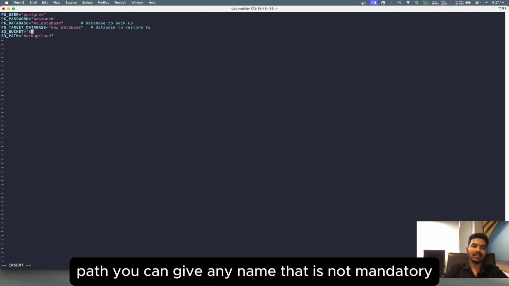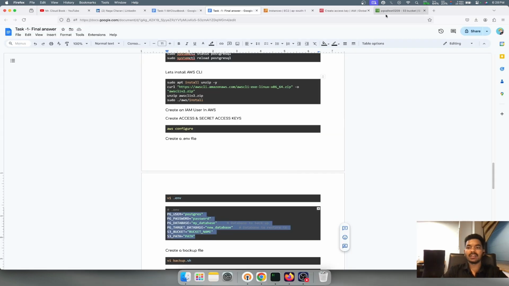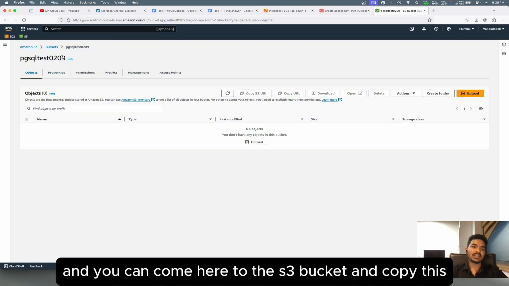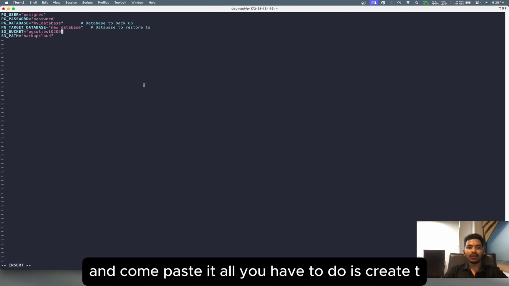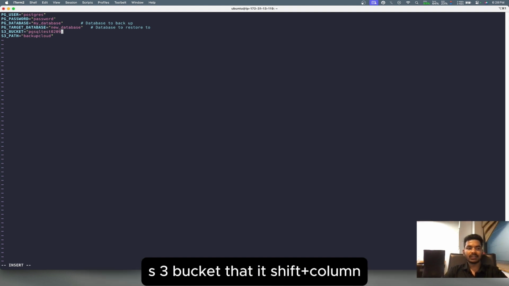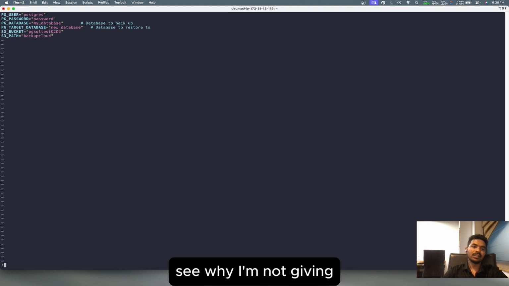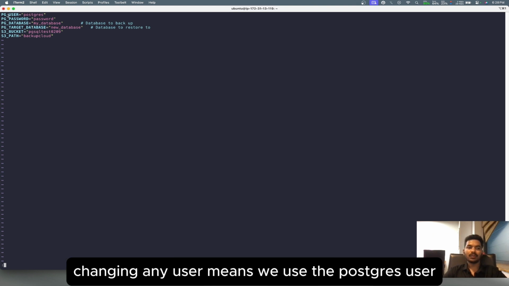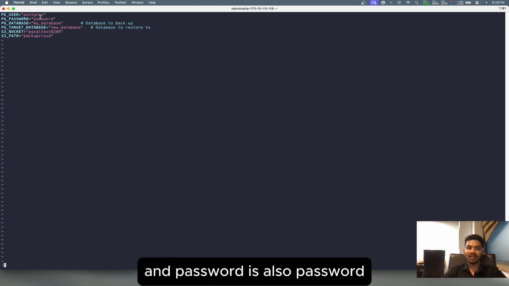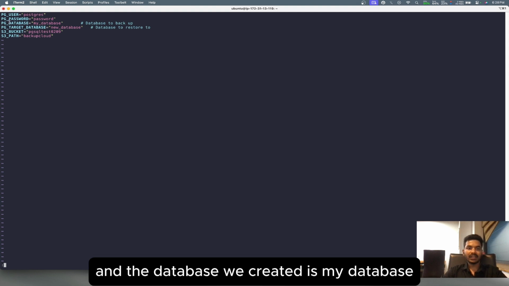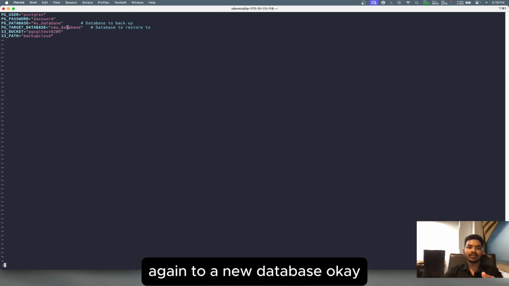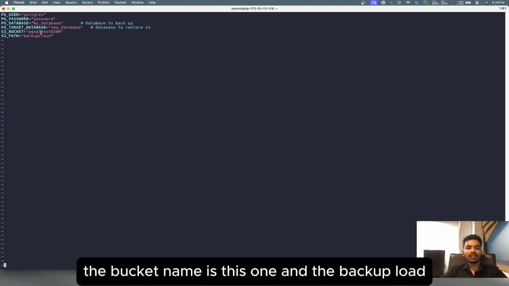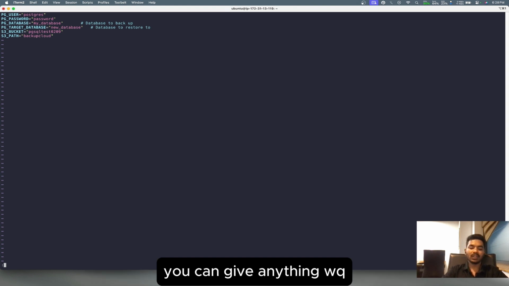That is not mandatory. You can come here to the S3 bucket, copy the name and paste it. All you have to do is create the S3 bucket. That's it. Shift colon wq. See, I'm not changing the user because we use the Postgres user, the password is also password, and the database we created is my database. I want to restore the data that we put into the S3 bucket to a new database. The bucket name is this one, and the backup path you can give anything.